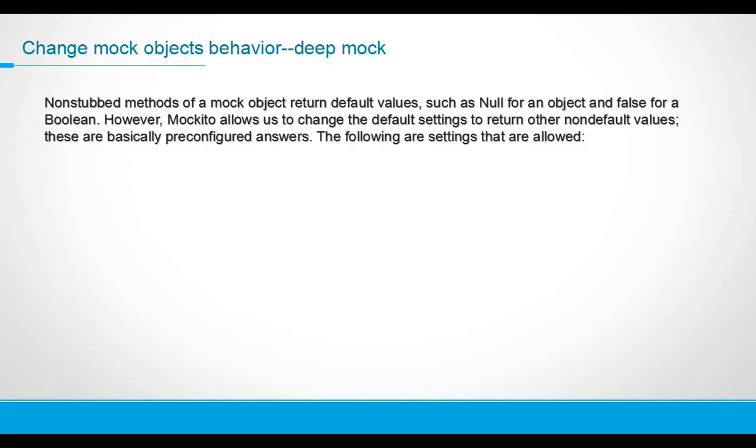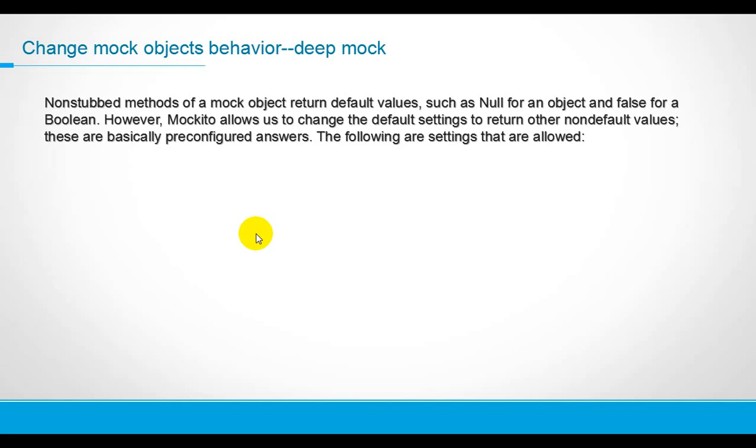So actually, in Mockito, unstubbed methods of mock objects will return default values. What is a default value? Such as null for an object type, false for a boolean type, and zero for an integer type. However, Mockito allows us to change the default settings to return other pre-configured values.